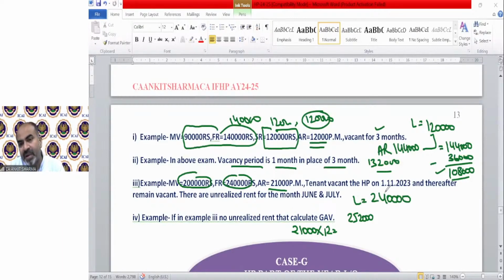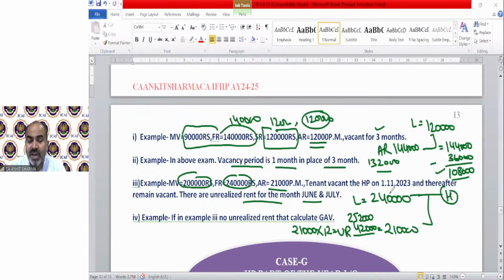So vacancy is November, December, January, February, March, 5 months. Unrealized rent is for the months of June and July, 2 months. So we need to deduct the 2 months unrealized rent out of this 2,52,000. That will be 2,10,000. Now whichever is higher: this value is higher. Because this value is higher, we cannot deduct the vacancy time. This will be my GAV, 2,40,000.